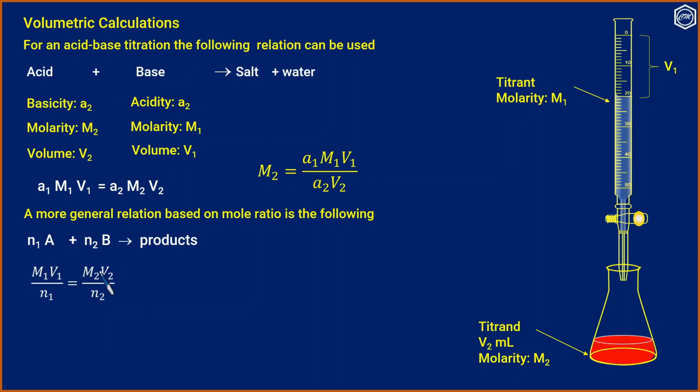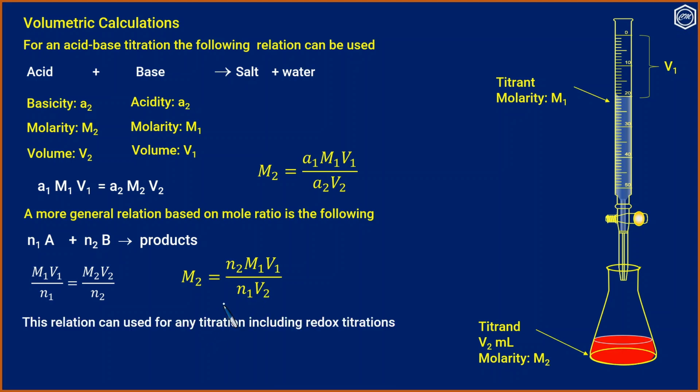Suppose that we want to calculate M2. Then M2 will be N2 into M1 V1 by N1 V2. This relation can be used for any titration including redox titrations. When normality is used, the relation will be N1 V1 is equal to N2 V2.